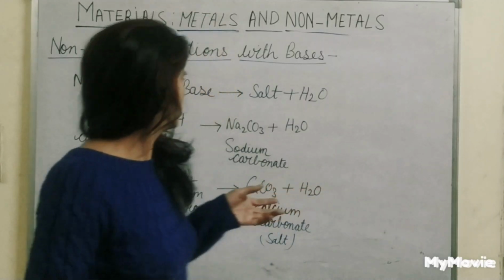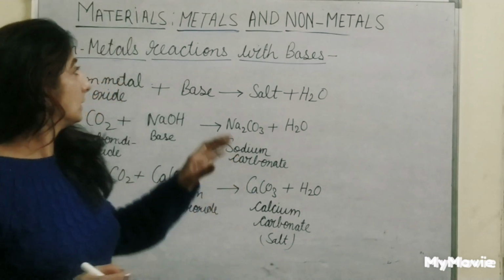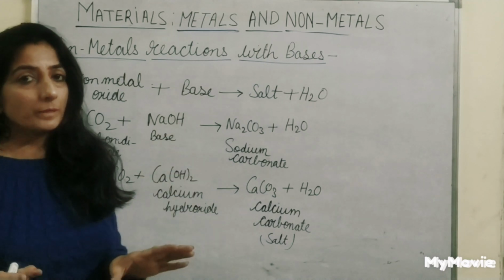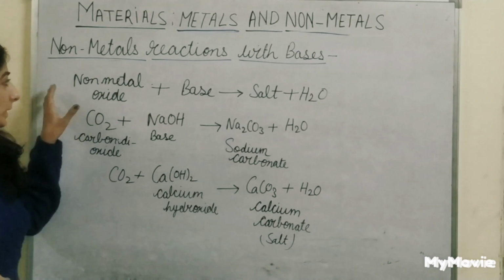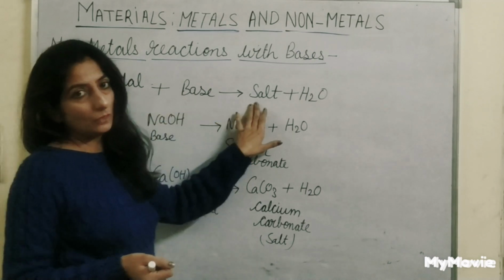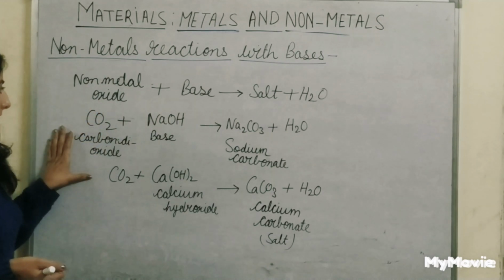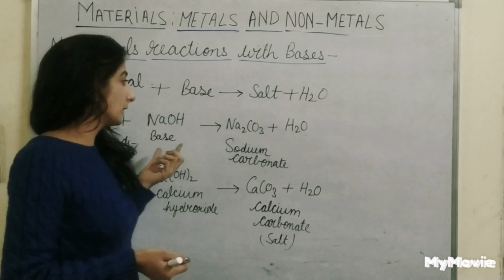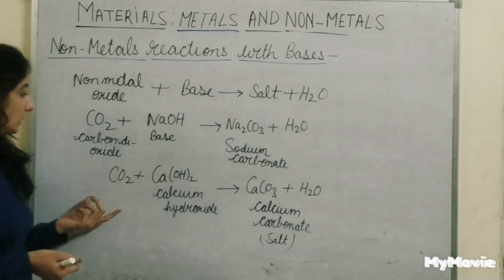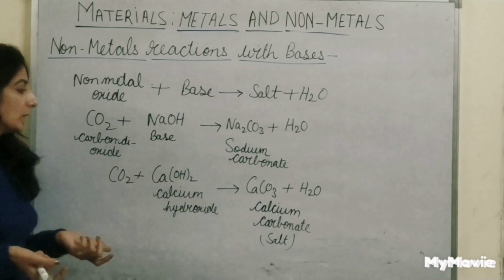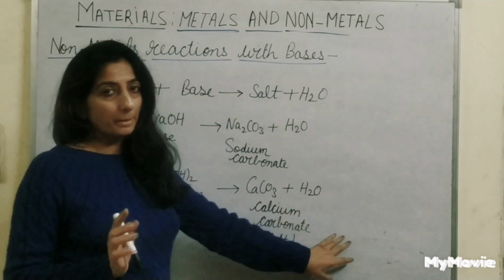Non-metals' reaction with bases is complex. They don't react with bases directly. The oxides of non-metals react with bases. Non-metal oxide plus base gives us salt and water. We have taken the oxide of a non-metal, carbon dioxide, which reacts with sodium hydroxide and gives us sodium carbonate, Na2CO3, plus water. Again, carbon dioxide plus calcium hydroxide gives us calcium carbonate salt plus water.